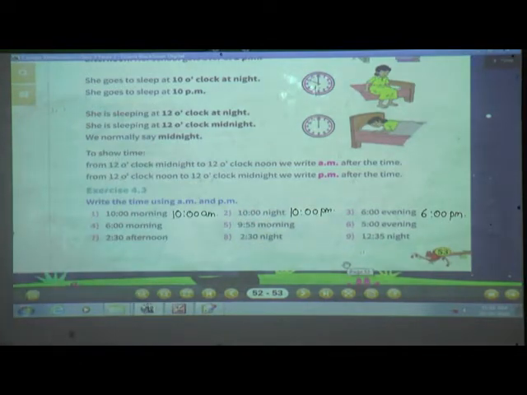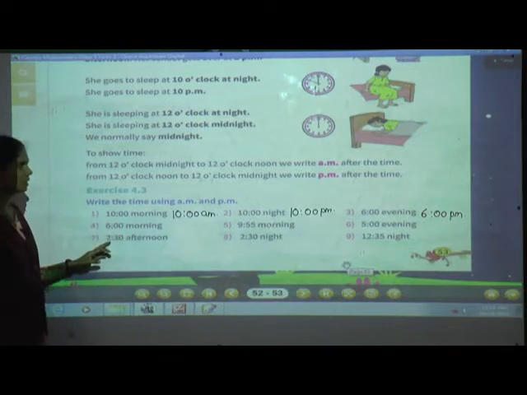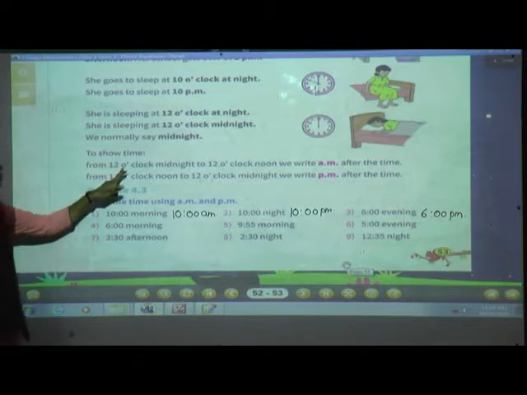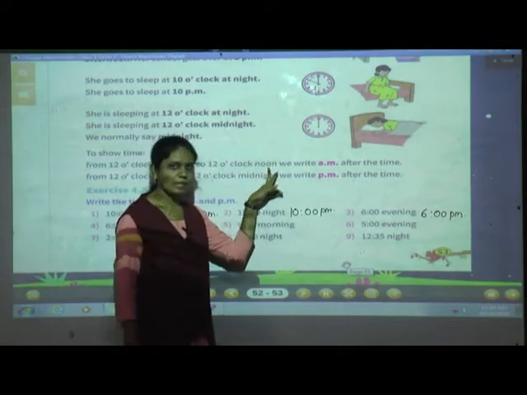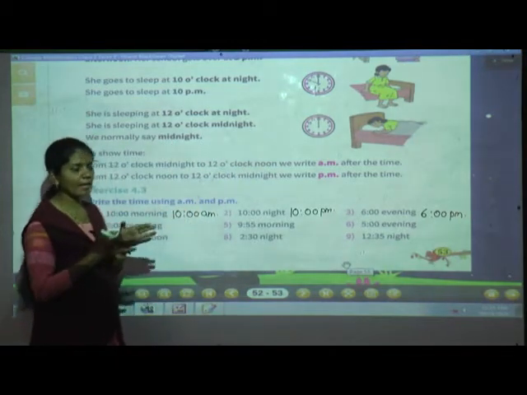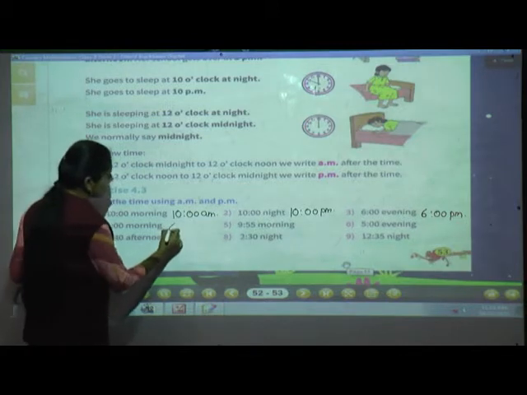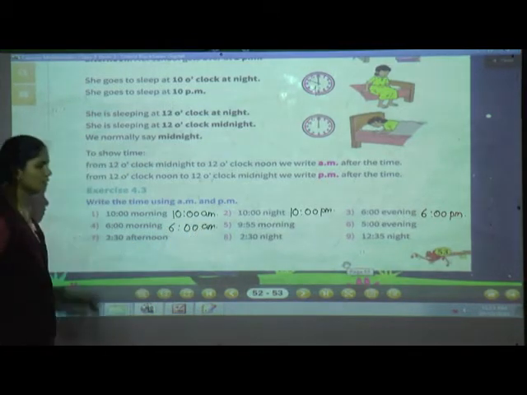Next, read the next example. 6 morning, 6 o'clock morning. Now when will the morning time come? Yes, where will it come? From 12 o'clock midnight to 12 o'clock noon. In between this period, the morning period will come. So 6 morning, how will you write this? Yes, 6 AM.